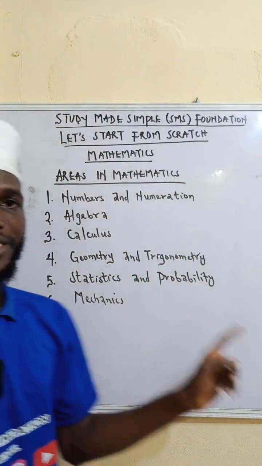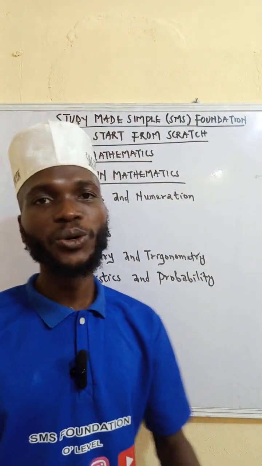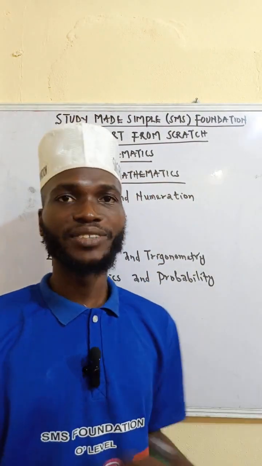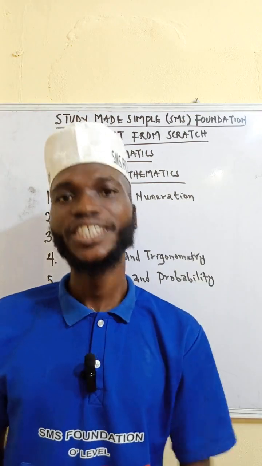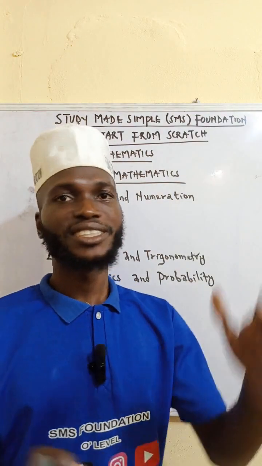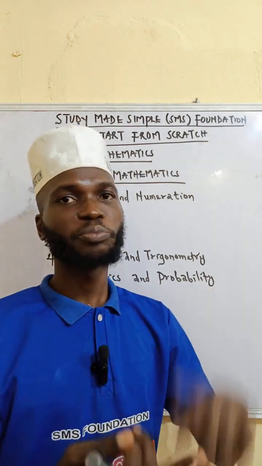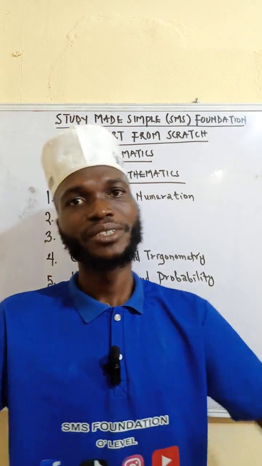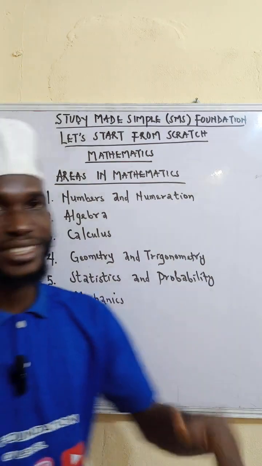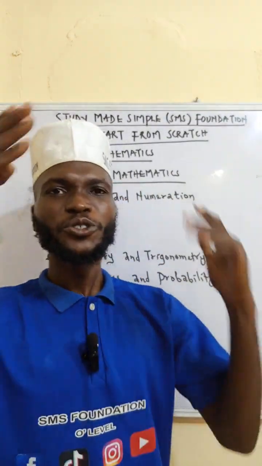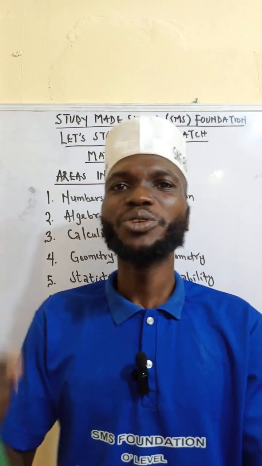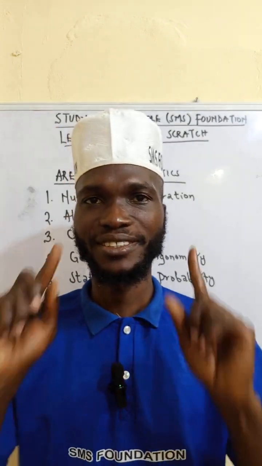Then let's go to statistics and probability. You learn mean, median, mode, mean deviation, standard deviation, correlation and regression. You will learn about statistical tools like bar chart, pie chart, histogram, pictogram, and so on. Then mechanics, I've talked about that before. So this is just a simple introduction to where we are going in mathematics. Thank you.